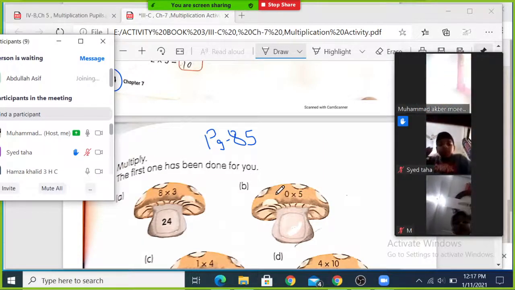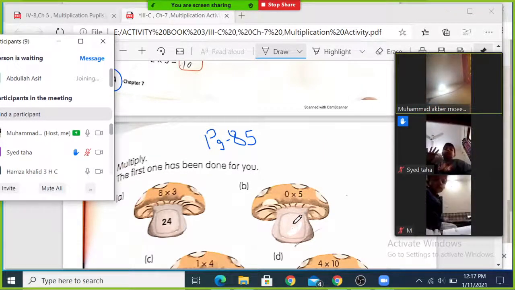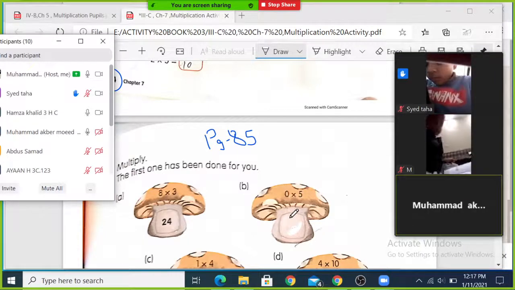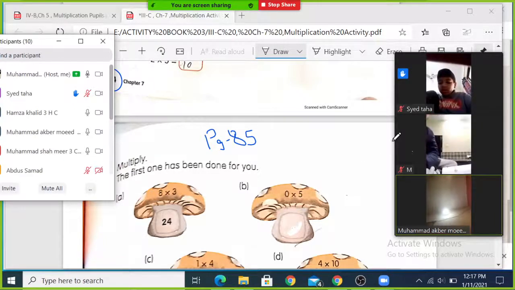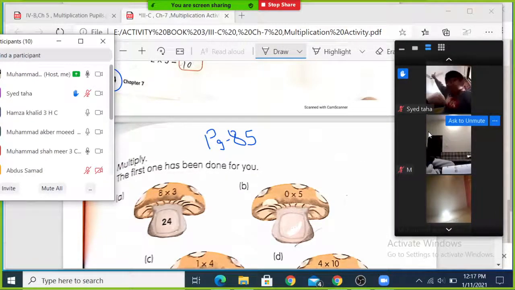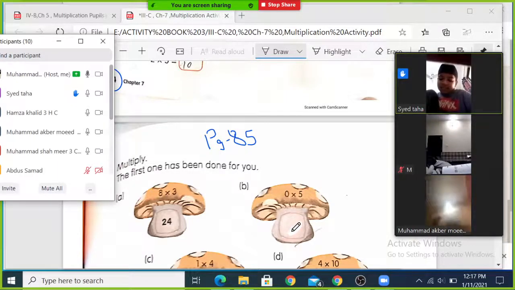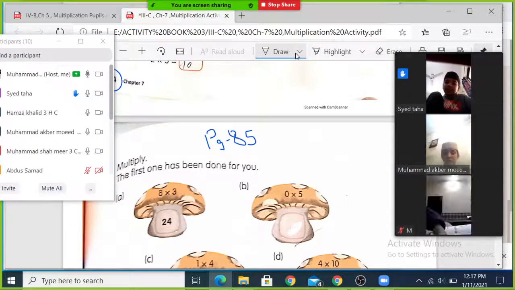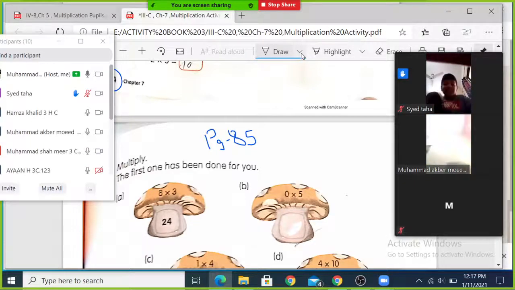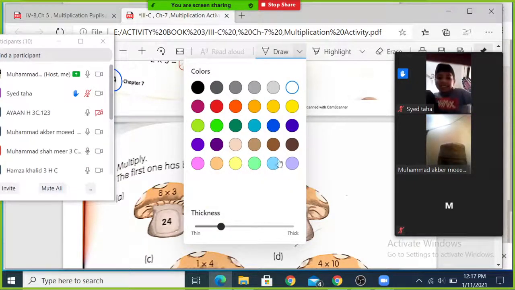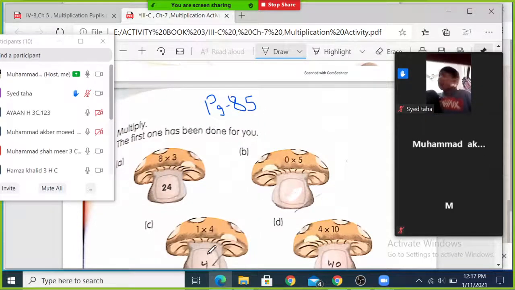0 multiplied by 5 will be the answer 4. 0 multiplied by 5 is 4. You are telling the wrong answer. Anybody? Yes, Taha, tell. 0 multiplied by 5. Taha says 5. Any other student? Shamir, sir, tell. Sir, 0. Very good. Shamir told it absolutely right.